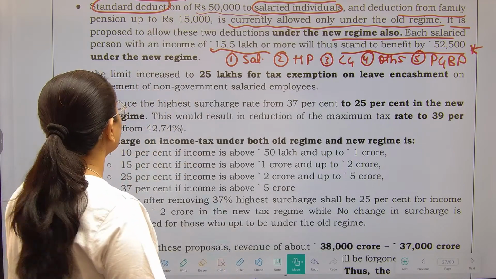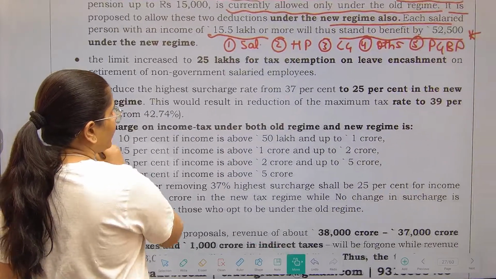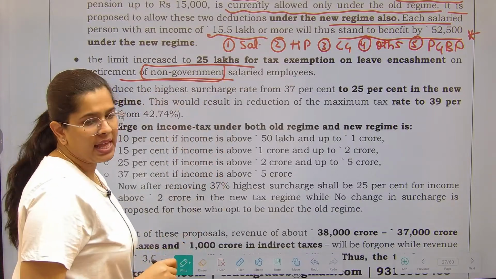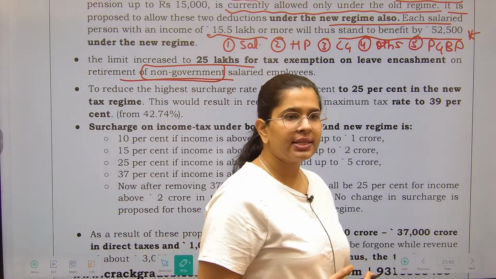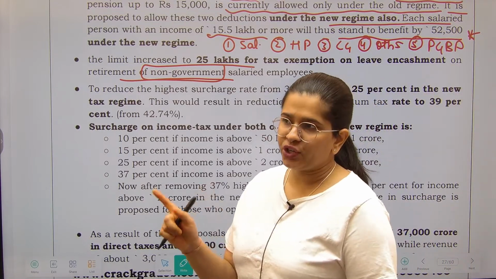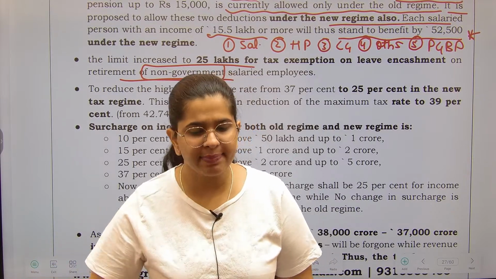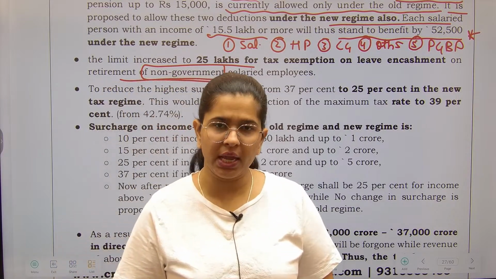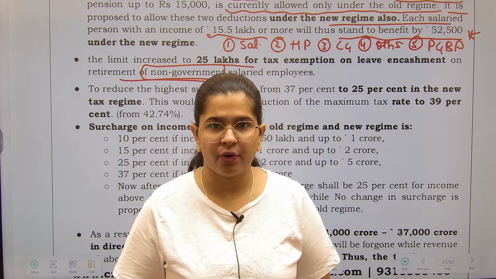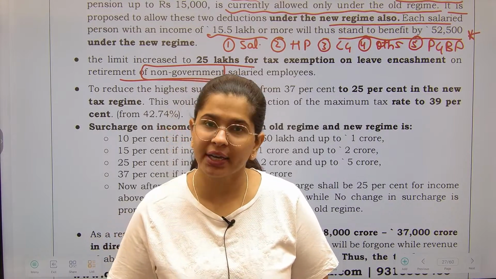Okay. Now see over here. The limit has been increased to 25 lakhs for the tax exemption on leave encashment on the retirement of non-government salaried employees. Now please understand this. There are various kinds of retirement benefits provided to a person who is retiring, like pension, gratuity, leave encashment. I'm not going to discuss them individually, but the majority of these benefits are exempt for government employees, but they are not exempt for non-government employees.